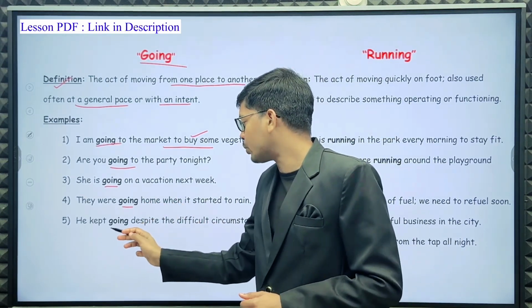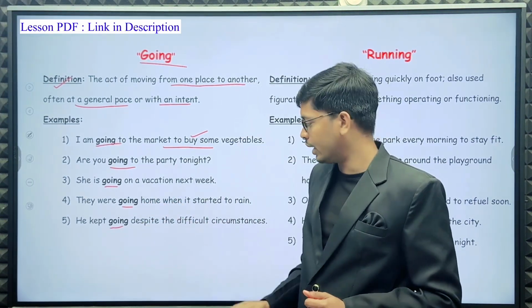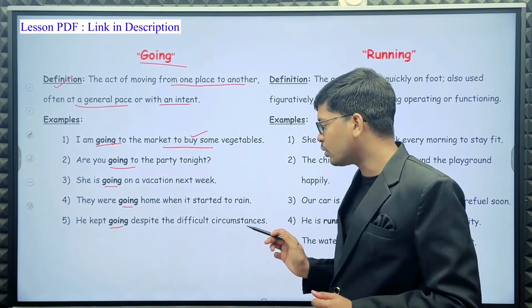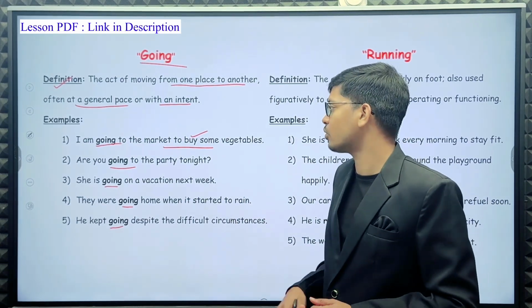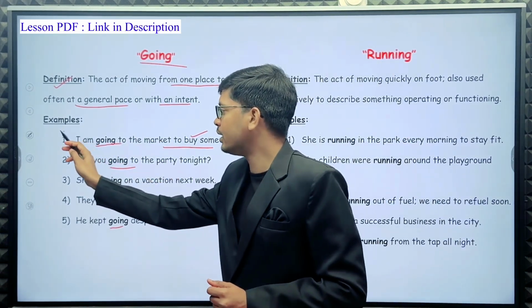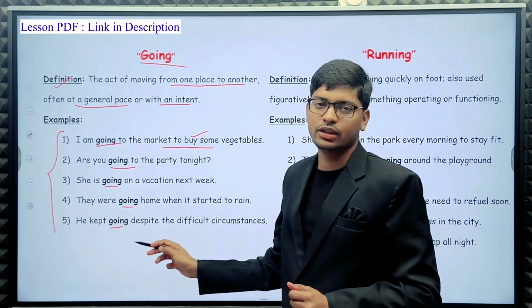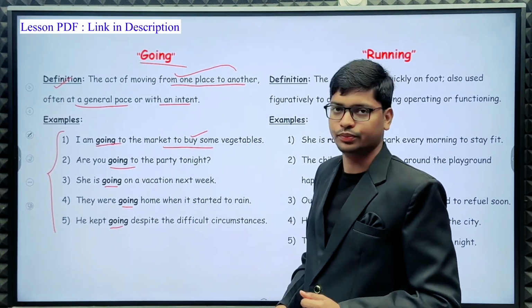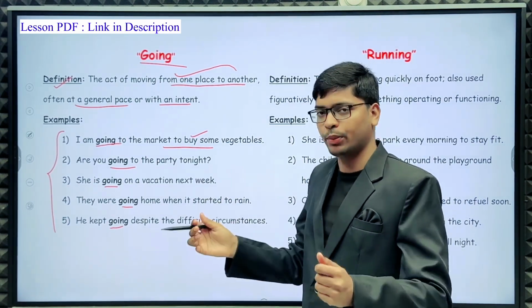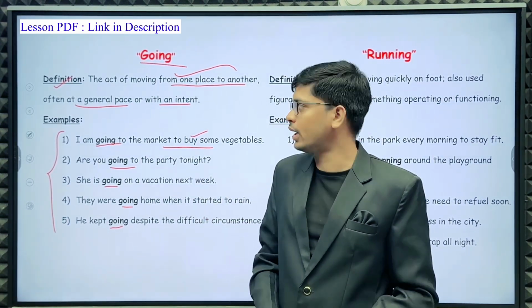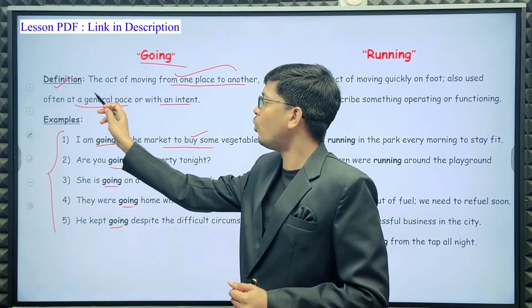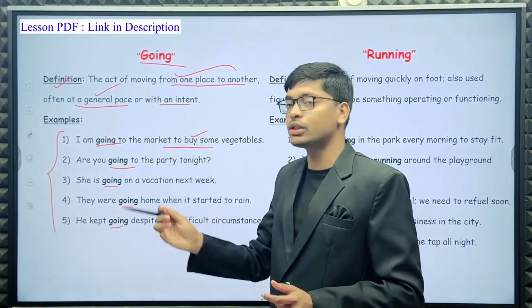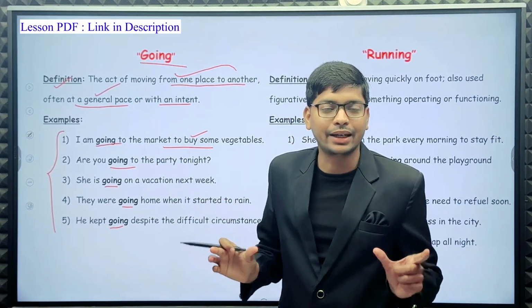Next, he kept going despite the difficult circumstances. Here you can easily understand all these examples, because it is the act of moving from one place to another, so we have to use going, often at a general pace or with an intent.